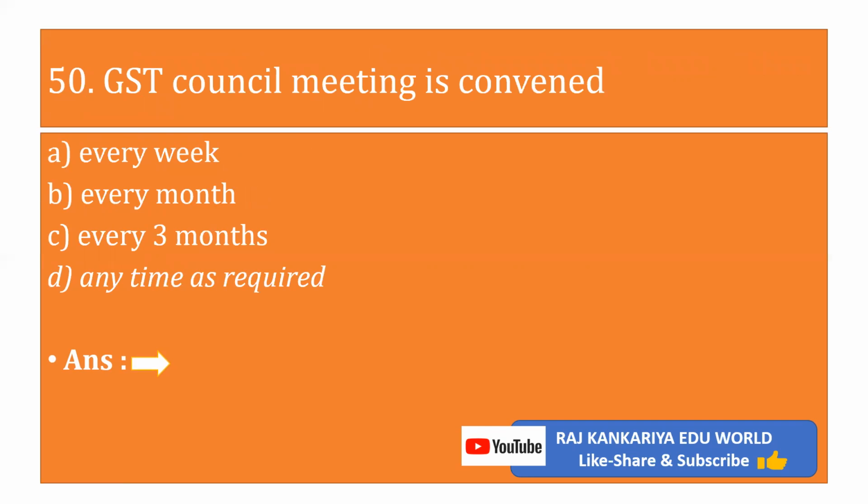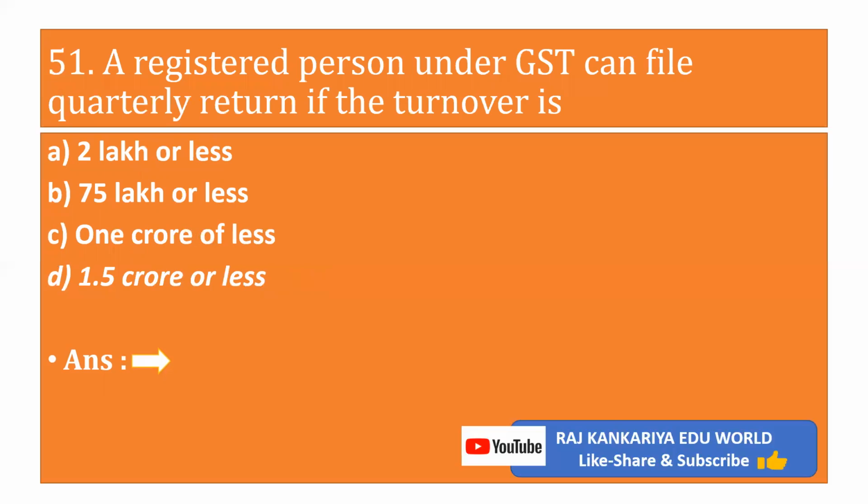Objective 50. GST Council meeting is convened A, every week, B, every month, C, every 3 months, D, anytime as required. The correct answer is anytime as required with previous notification.